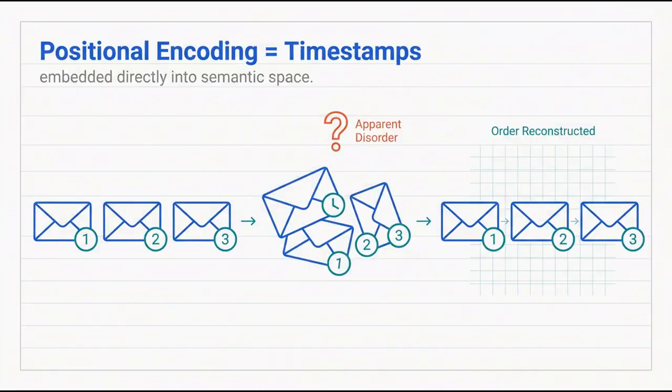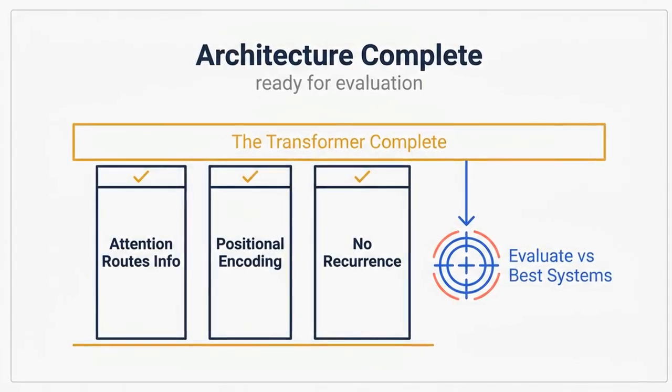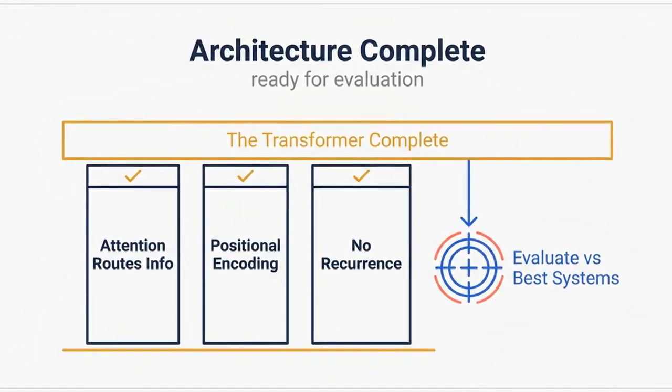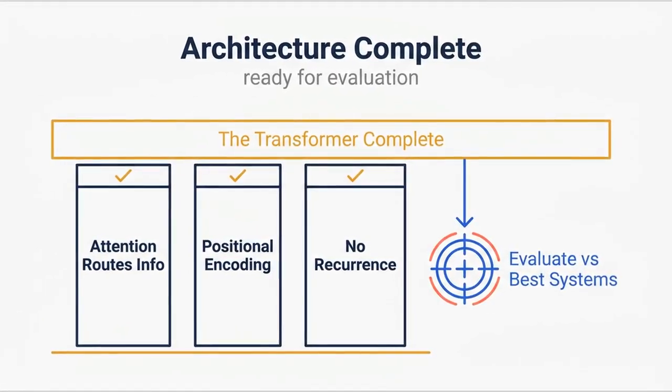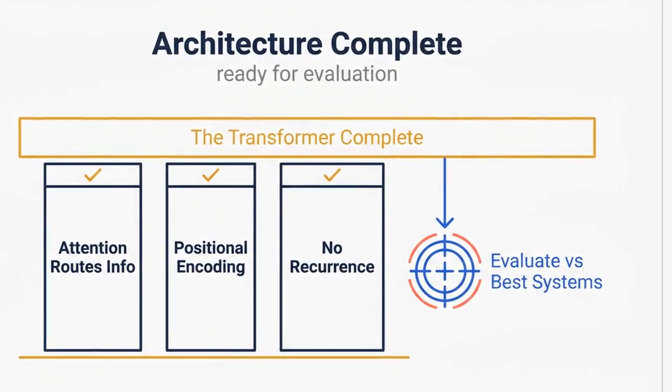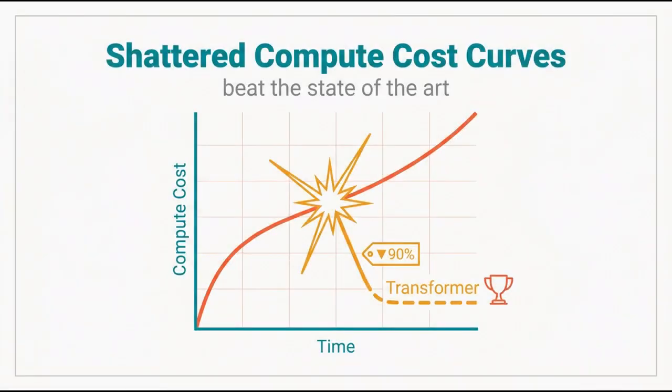Think of positional encoding like timestamps on letters. Even if shuffled, order can be reconstructed. The transformer embeds this grid directly into semantic space. With recurrence discarded, attention routing information, and positional encodings preserving order, the transformer was complete. The final step was to evaluate it against the absolute best translation systems of the time. For machine translation, the transformer did not just beat the state-of-the-art, it shattered the compute cost curves of modern deep